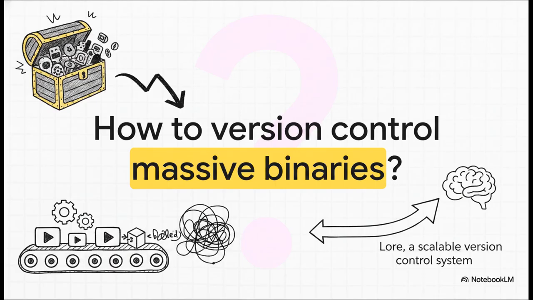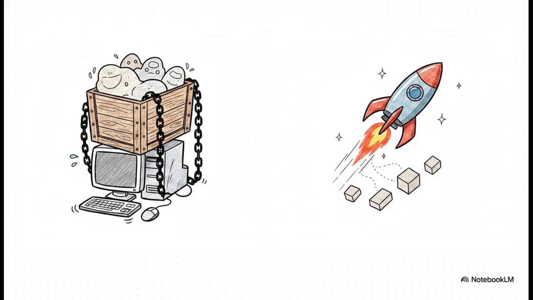Traditional version control systems, well, they were fundamentally built for text, right? They're fantastic at tracking changes in lines of code. But the second you throw a 10 gigabyte compiled binary or a massive raw video file at them, they just choke. The repos become incredibly bloated, cloning takes hours, and branching becomes a total nightmare because it duplicates way too much data. The status quo here is just painful.